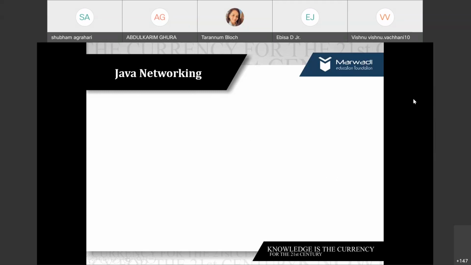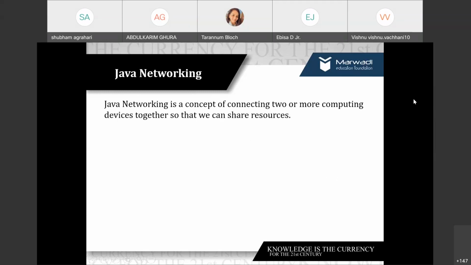But when we say networking, we should give a proper definition: networking means connecting 2 or more devices via a wired or wireless medium in order to have resource sharing, right? When we connect 2 devices with any medium, either it's a LAN where we use a LAN cable and have a wired medium, or we use a wireless medium, such as a NIC, network interface card, or your system's Wi-Fi module.